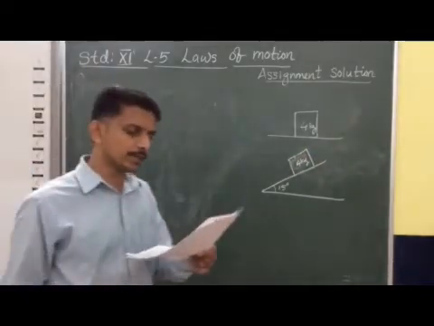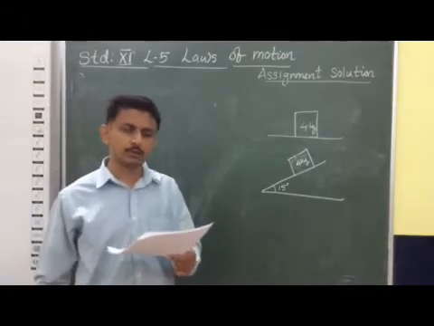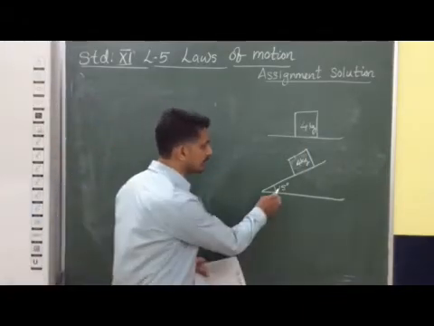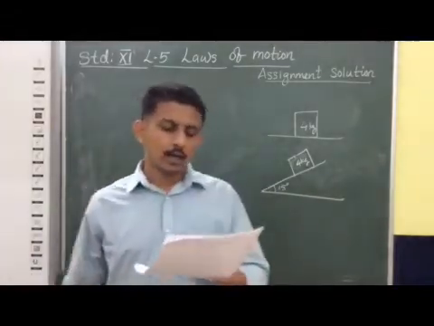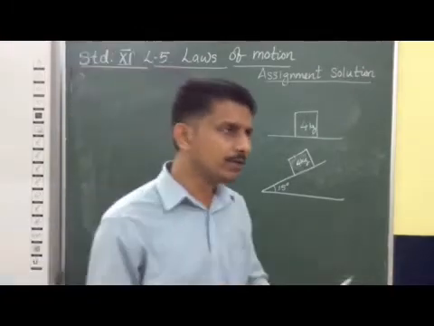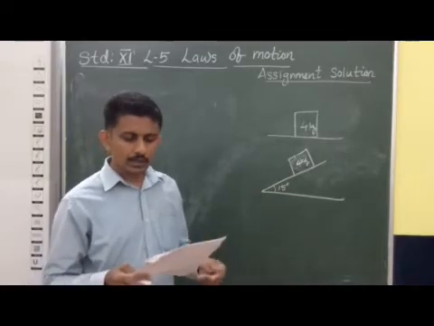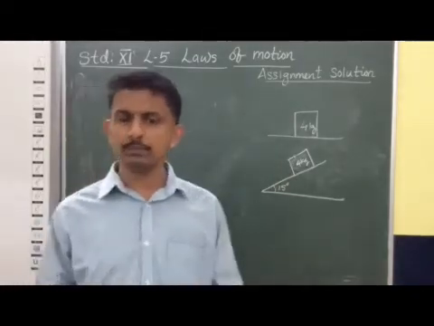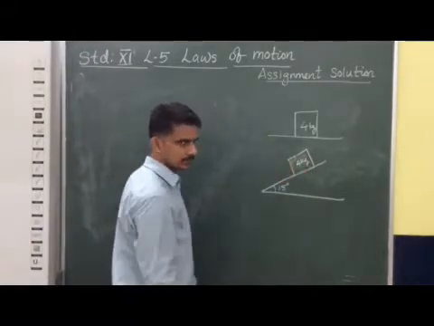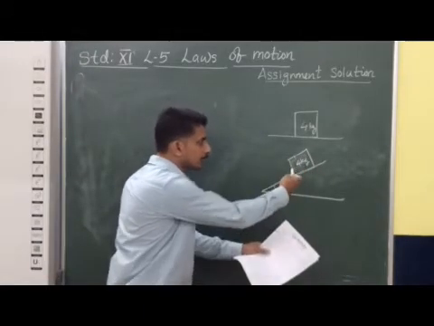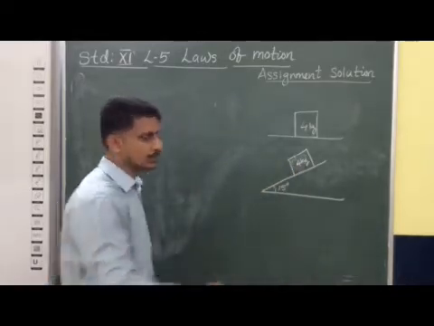This is the situation mentioned. The plane is gradually inclined until an angle of 15 degree with the horizontal. This is our horizontal surface. The mass just begins to slide. If you raise it more than this, it starts moving down. What is the coefficient of static friction between the block and the surface? Here the block remains on the surface. Yes, it is going to slide down, but it remains stationary because of the frictional force between the surface and the block.